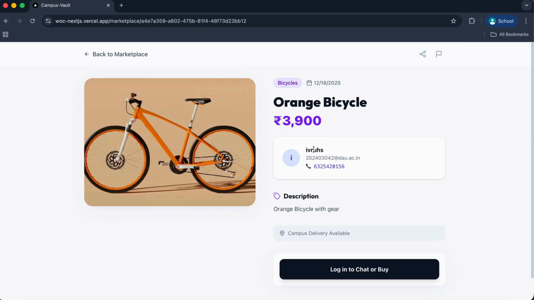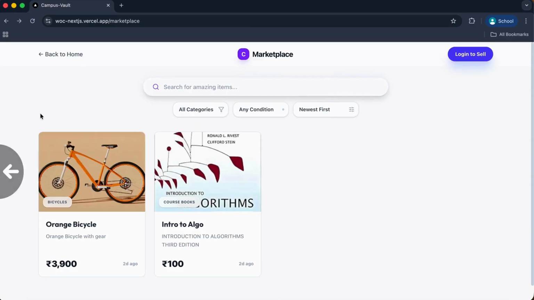Let's open the orange bicycle. As you can see here, I can see the name of the person who has posted this, his email ID, and this phone number. Now for further processes, be it chatting or making an offer, we will have to log in. So let's go back right now.